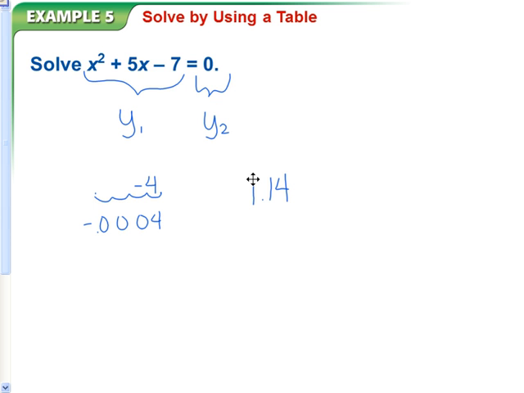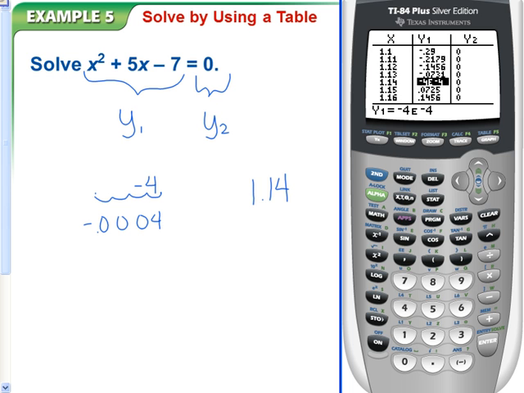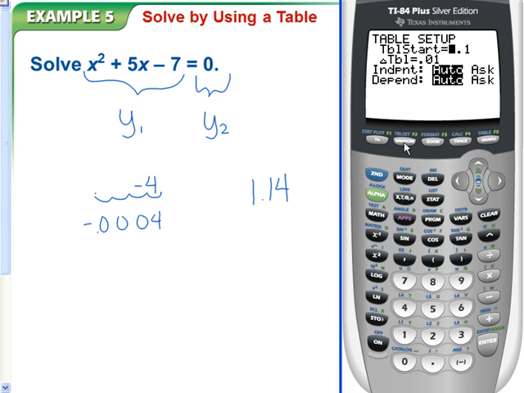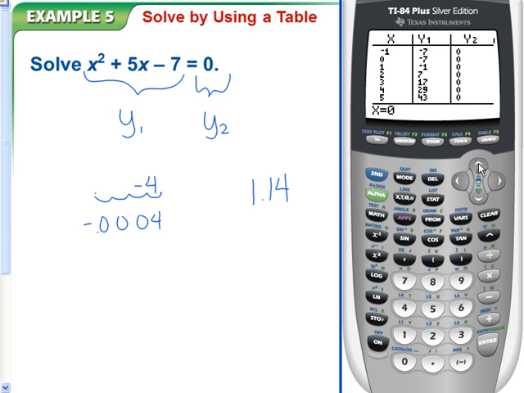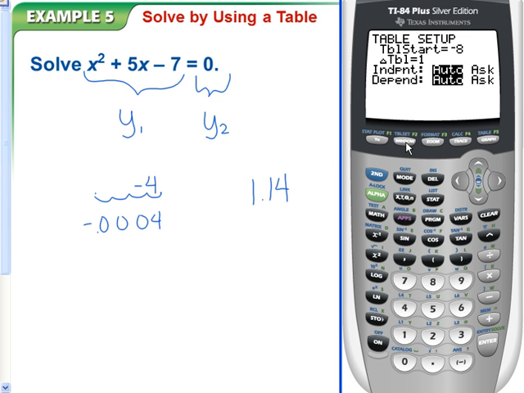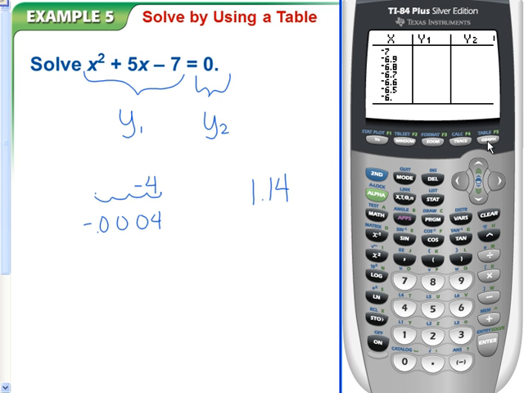But now remember, we should have two solutions, so we need to go back and find our second one. Okay, table set again, started at 0, and now let's jump back to going by ones. Go back to your table now, and we need to scroll around until we find it. Oh, it looks like it's somewhere between negative 7 and negative 6. So we go back to our window, start it at negative 7, and go by tenths. Go back to your table.